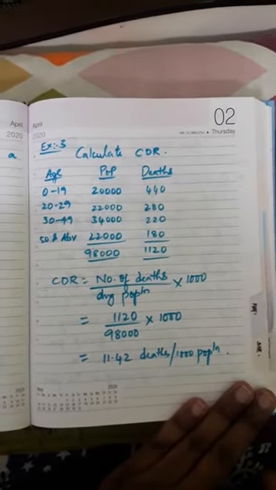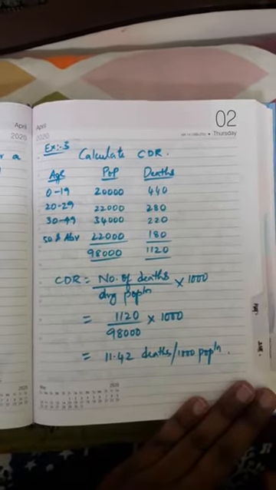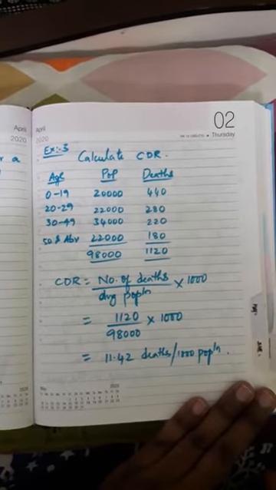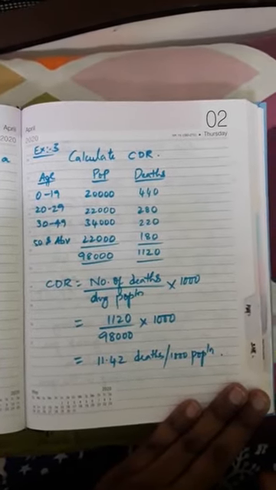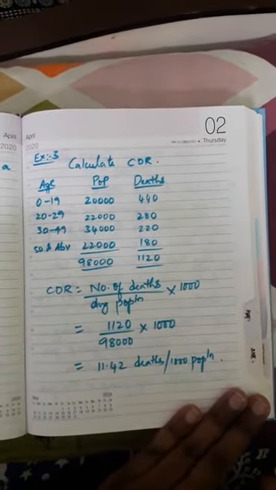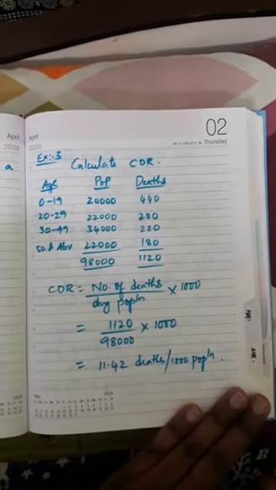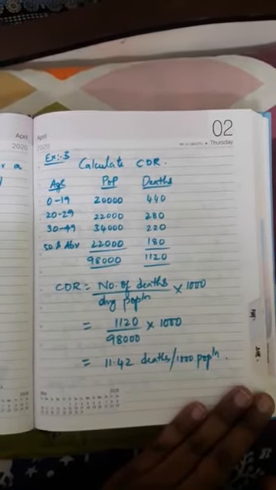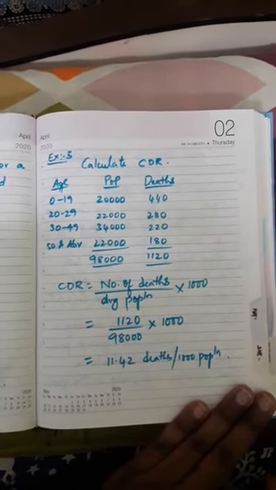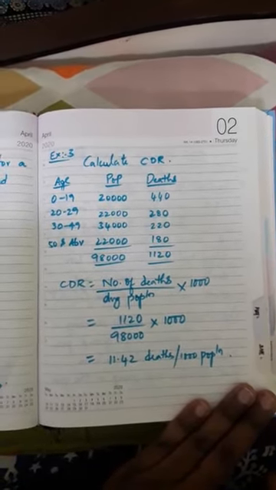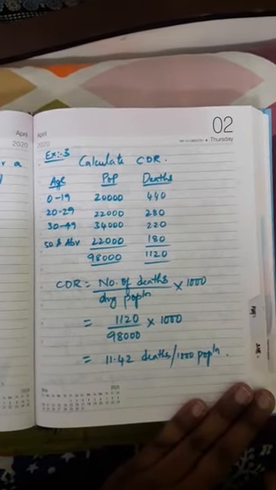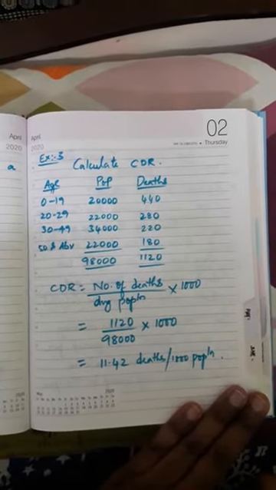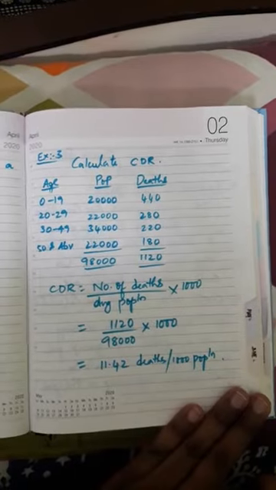Altogether, the total I have taken is 98,000: 20 plus 22 is 42, 42 plus 34 is 76, 76 plus 22 is 98. So 98,000. Deaths are 440, 280, 220, 180. So for individual ages, deaths are given. For calculating CDR, age is not required. Just blindly follow total deaths and total population. So total number of deaths by total population into 1,000. The total deaths were 1120 and total population 98,000, multiplied by 1,000.